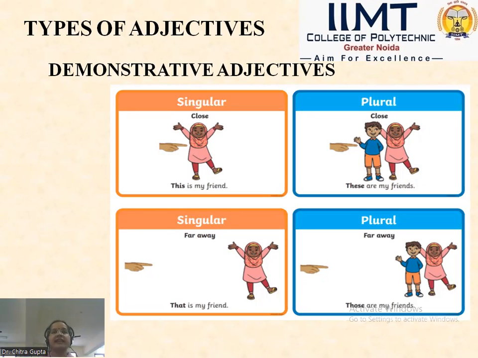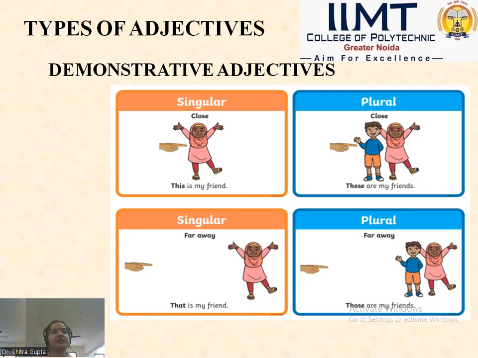"These are my friends." Again, it is used in the context of closeness and in the plural sense, that friends is in the plural, and it shows who are they? Who are these? These are my friends.